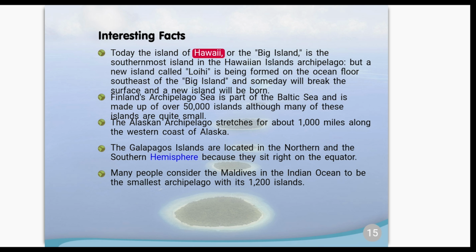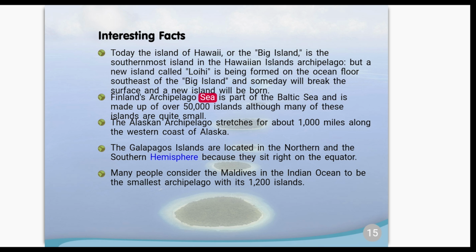Today, the island of Hawaii, or the Big Island, is the southernmost island in the Hawaiian Islands archipelago. But a new island called Lo'ihi is being formed on the ocean floor southeast of the Big Island, and someday will break the surface and a new island will be born.